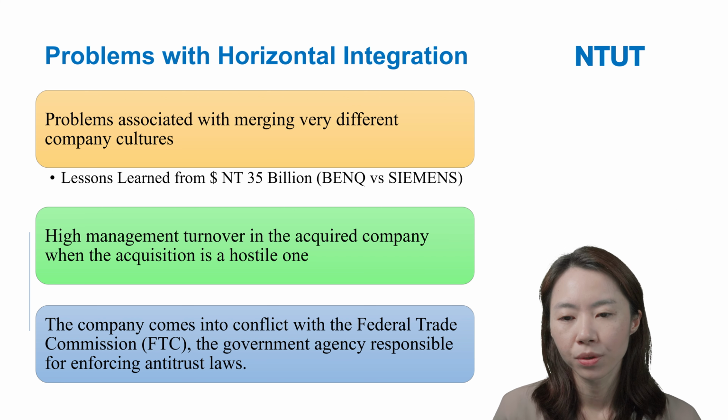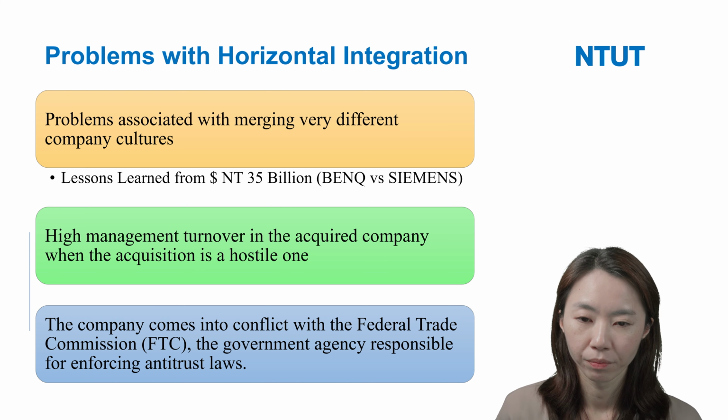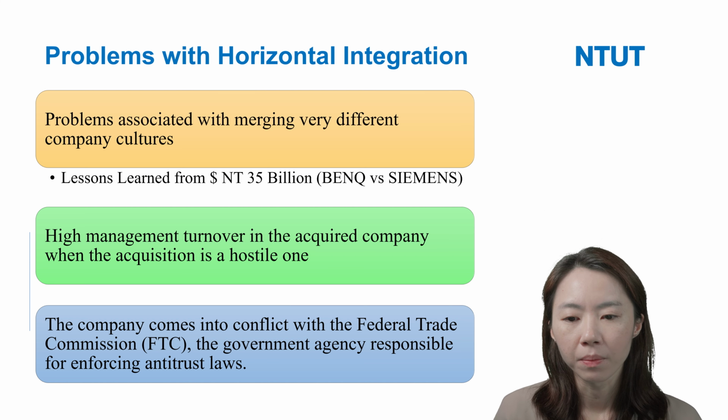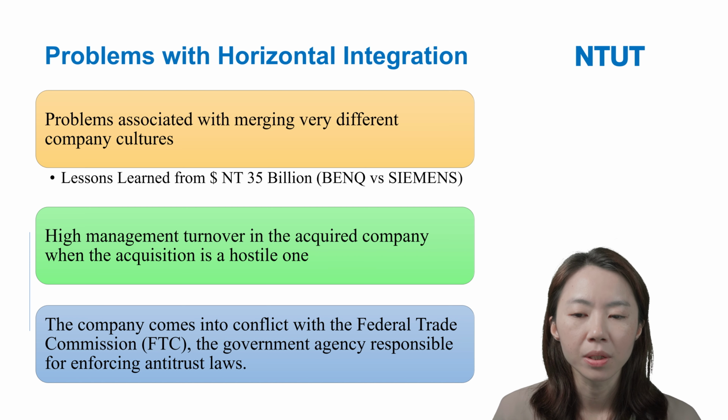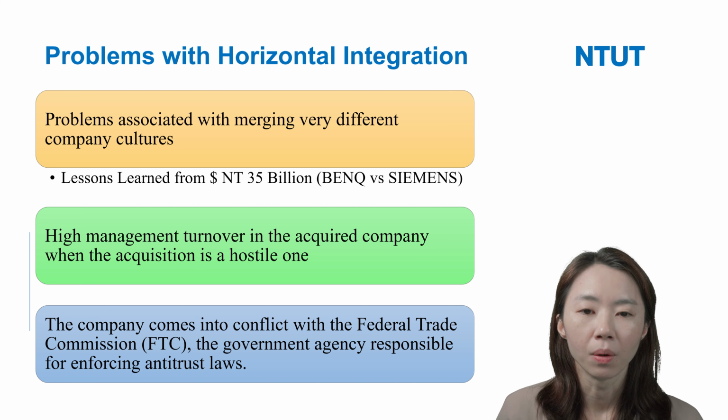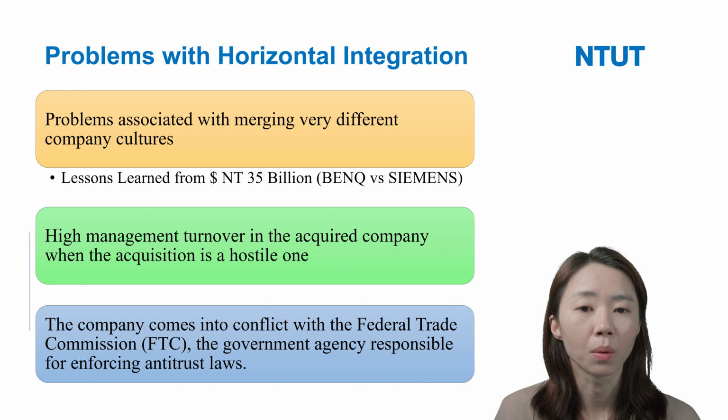Okay, and the third, horizontal integration may cause higher management turnover in the acquired company, especially when the acquisition is a hostile one. And finally, horizontal integration may bring the company into conflict with the FTC, a government agency responsible for enforcing antitrust law. Okay, so these are the problems with horizontal integration.